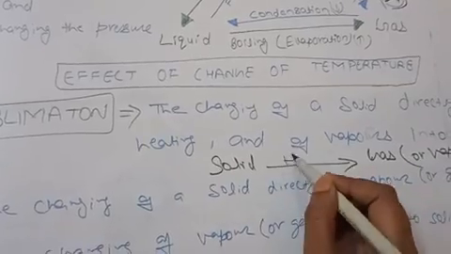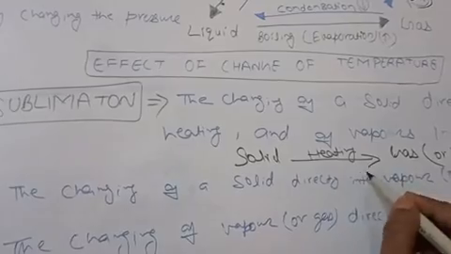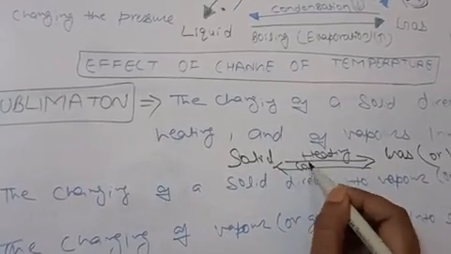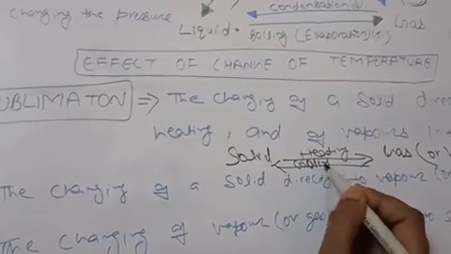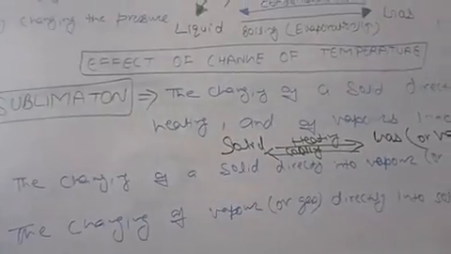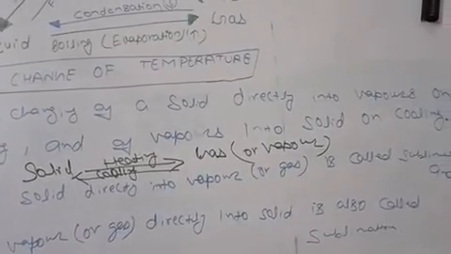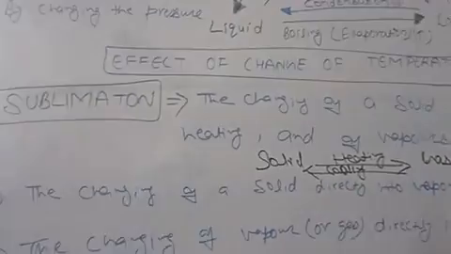On heating it is called sublimation, and on cooling it is also called sublimation. So the changing of a solid directly into vapor or gas is called sublimation, and the changing of vapor or gas directly into solid is also called sublimation.